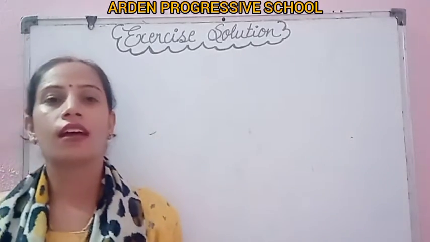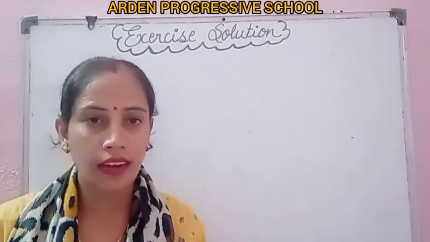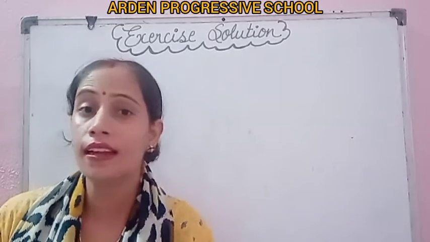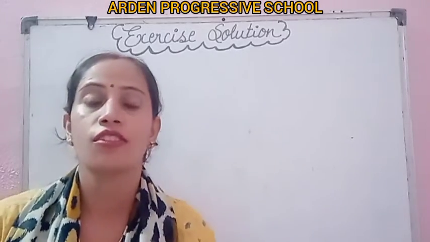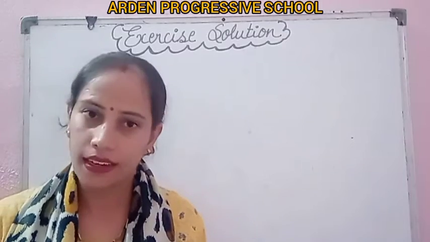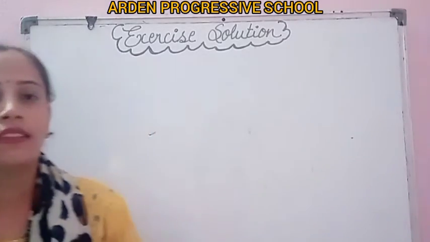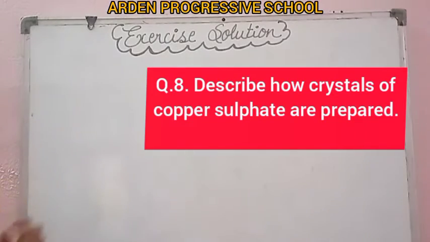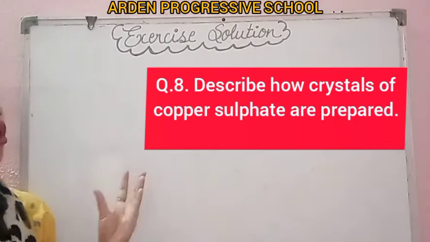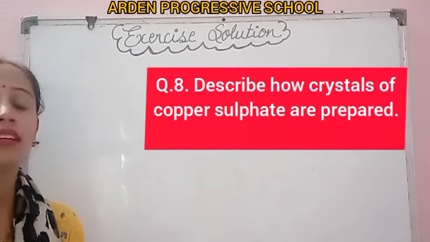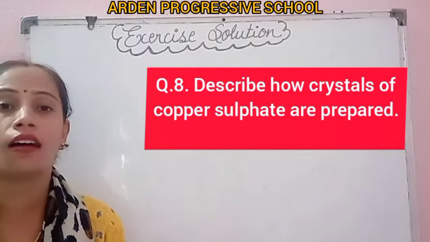Students, in our previous lecture, we started the exercise question answers, and we have discussed till question number 7. Today we are going to start from question number 8. Clear, students? So see what question number 8 is. Describe how crystals of copper sulfate are prepared. The question is asking you to tell how the crystals of copper sulfate are formed.